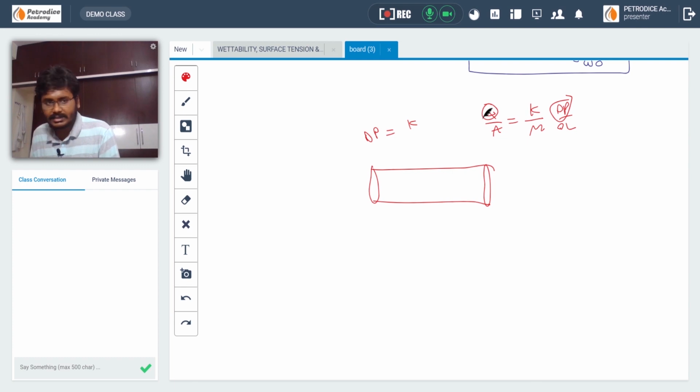Basically, if there is no interaction between the water and the rock molecules, then for a flow rate Q, let us consider 100 STB per day, we have to apply 300 psi.